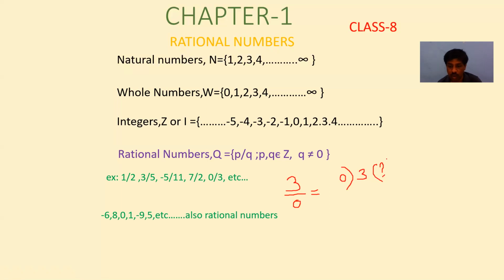That's why we can't fill this quotient part. That's why this is not defined. The quotient is not defined. That's why any number divided by 0 is not defined.